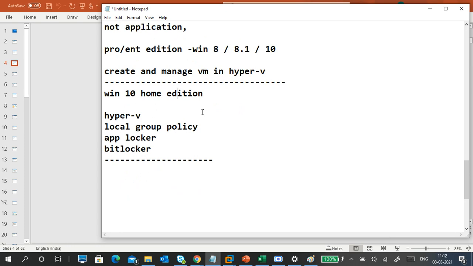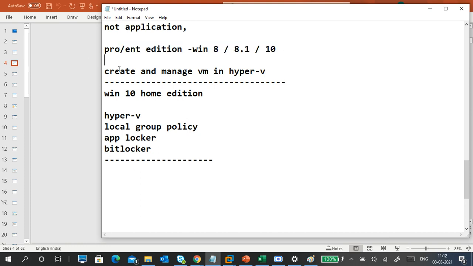In our class, we have almost 13 members. Out of 13, how many have Professional or Enterprise? We don't know, so we can't suggest that everybody has Professional or Enterprise. So we can go with Hyper-V only. We don't require any third-party tools.